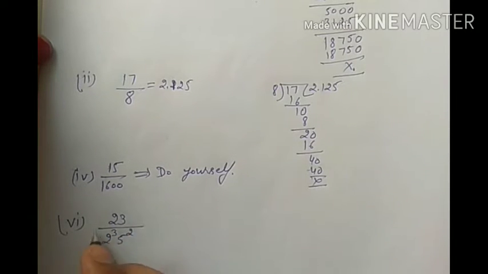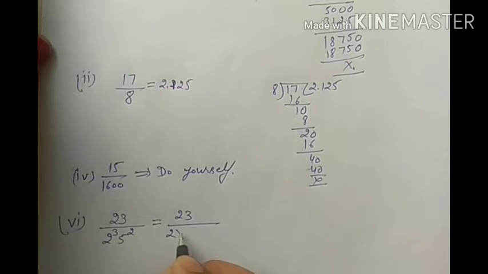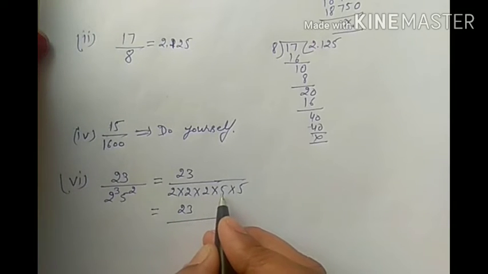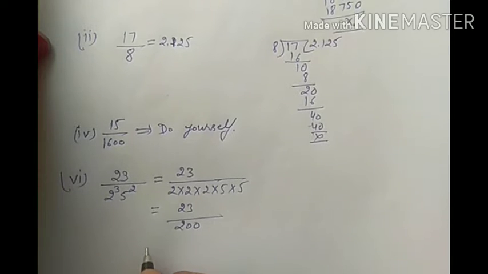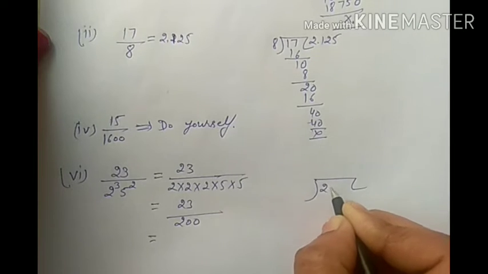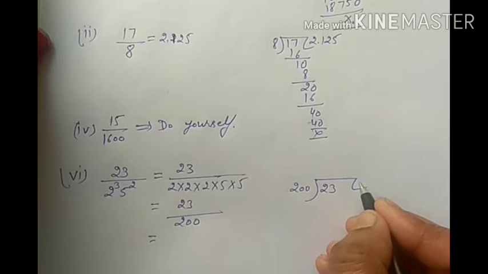So for division, first we will solve the denominator: 2 into 2 into 2 into 5 into 5 will be equal to 23 by 200. So we will divide 23 by 200. Since the dividend is smaller, so